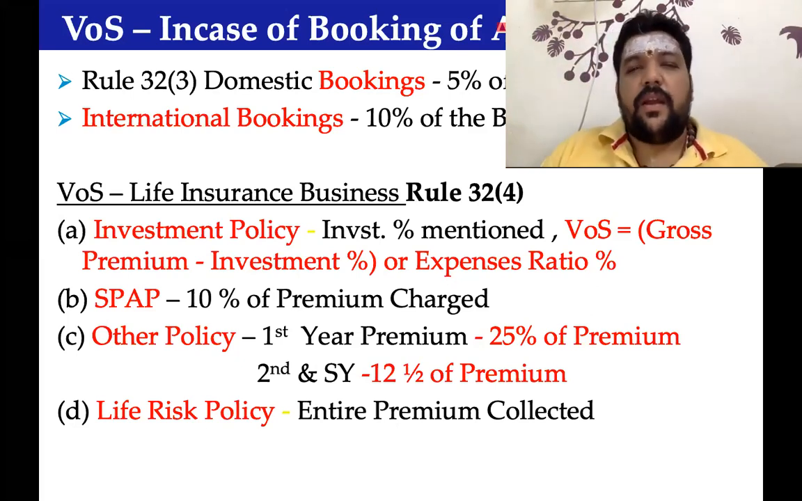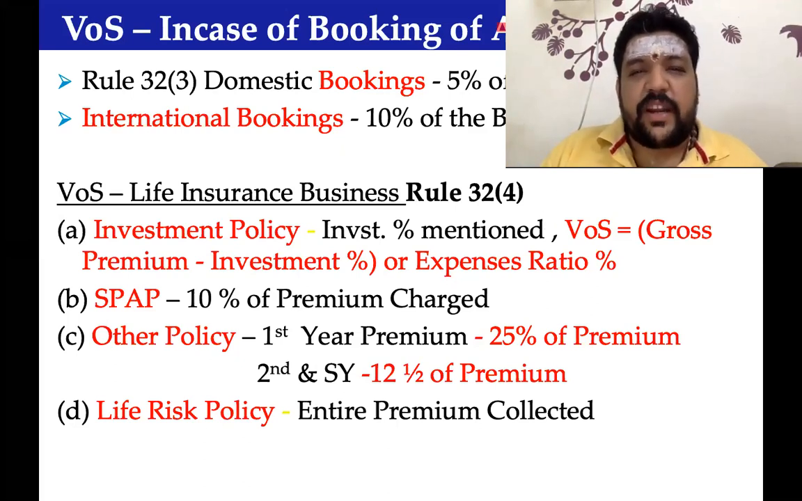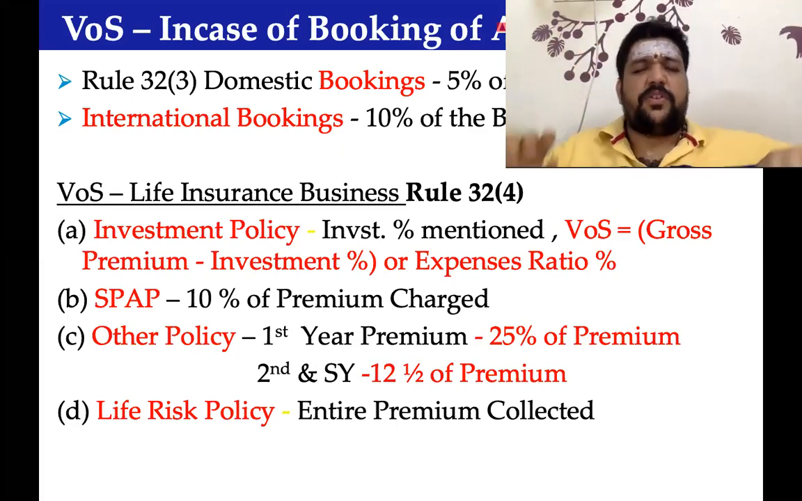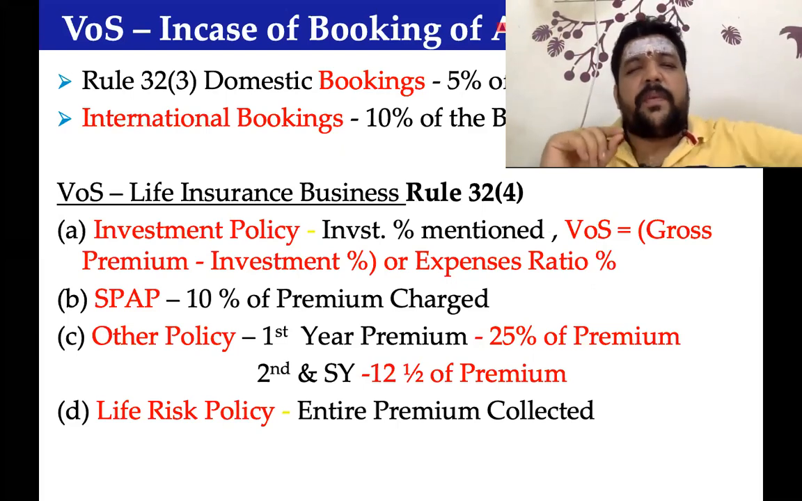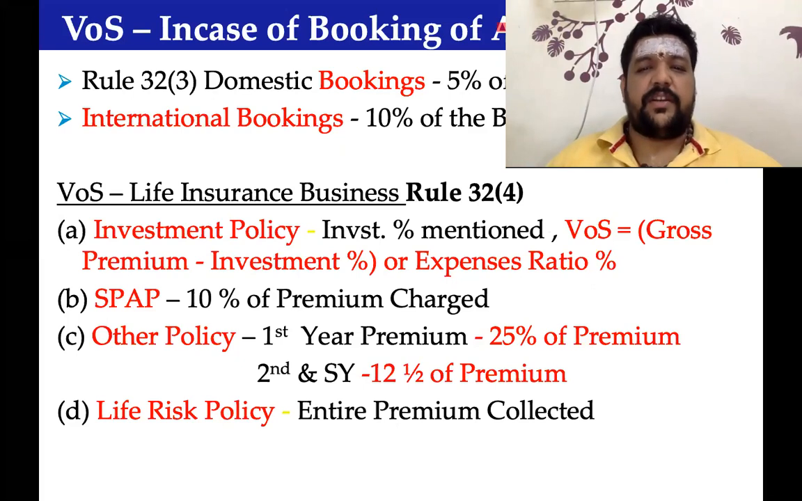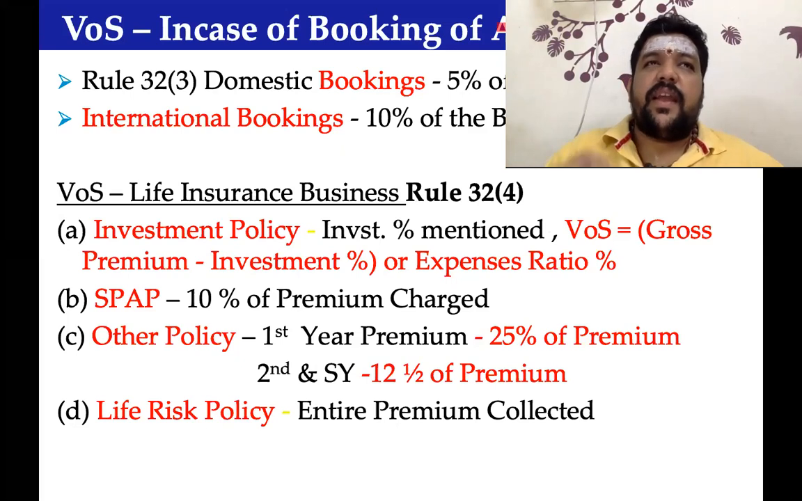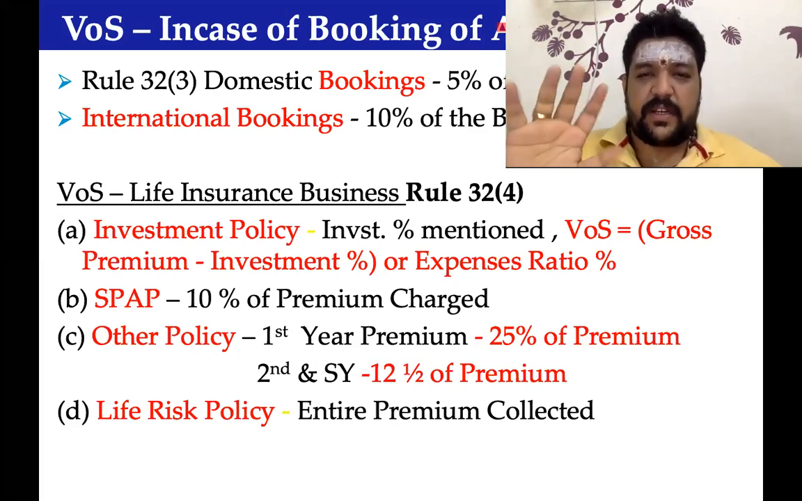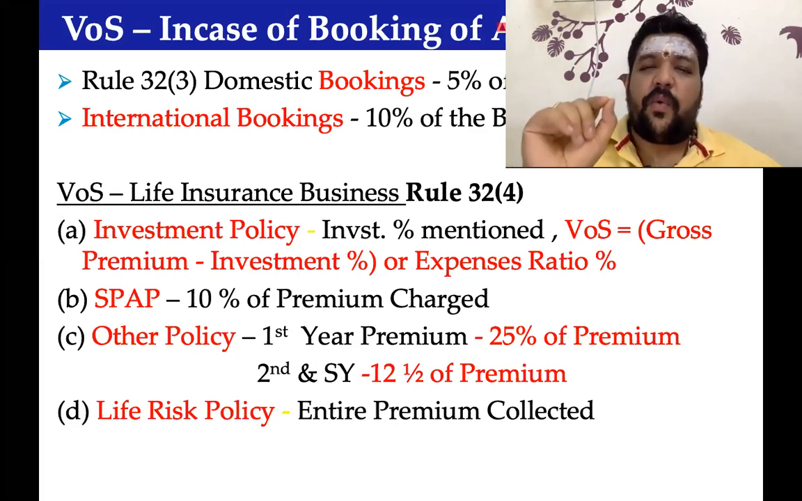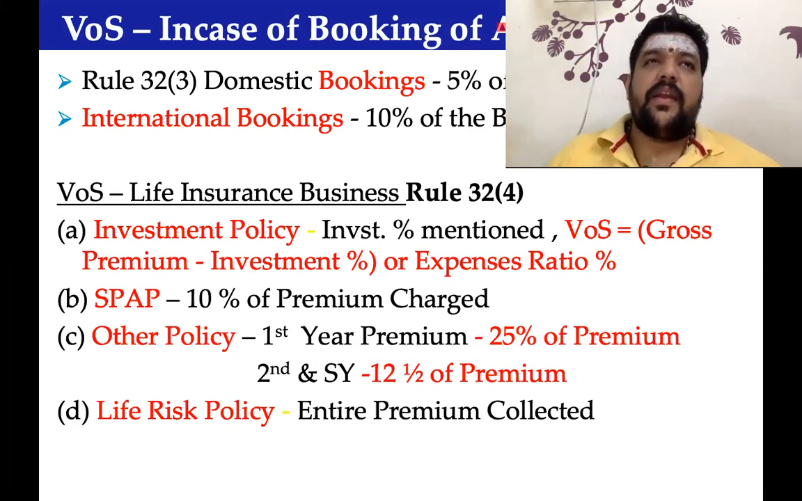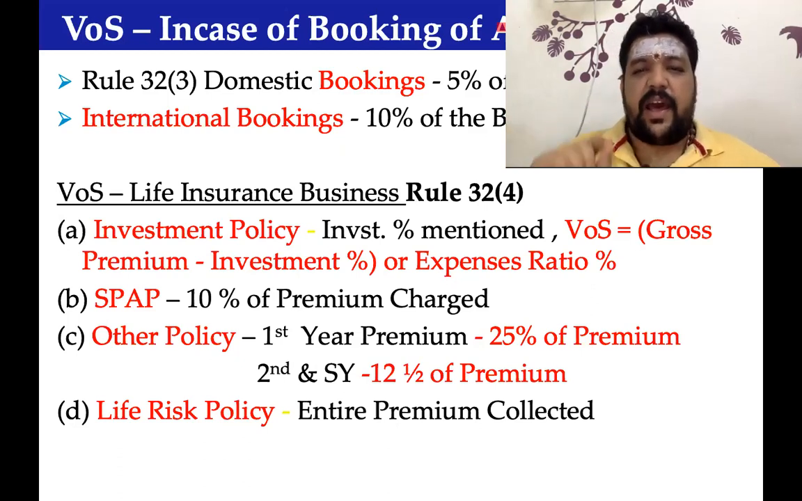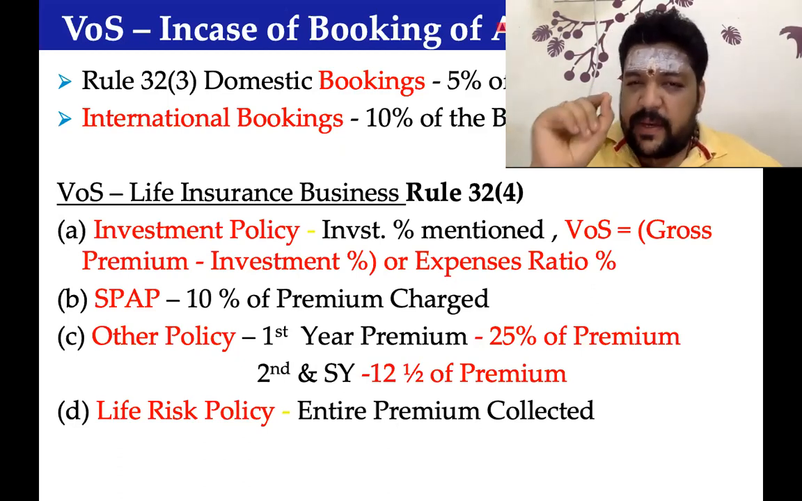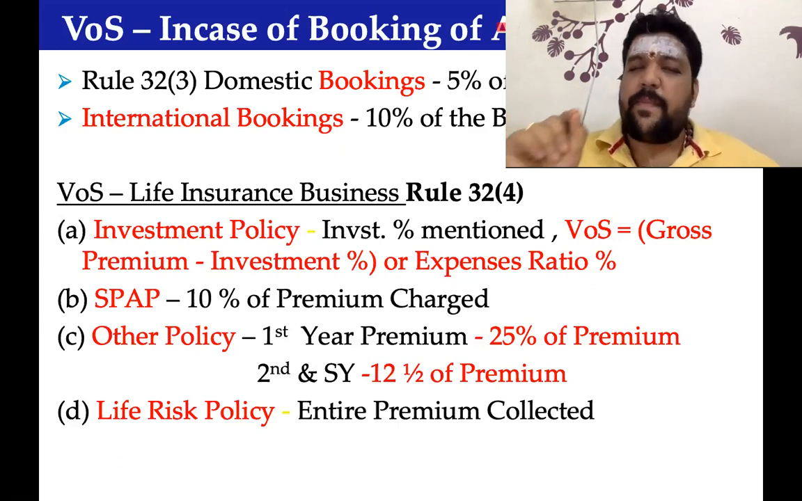Coming back here, in this situation, how to determine the value of supply? Often doubts used to come. As far as value of supply determination in case of an air travel agent is concerned, if it is a domestic ticket, 5% of basic fare would be the VOS, value of supply. In case it is an international air ticket booking, 10% of basic fare will become the value of supply.